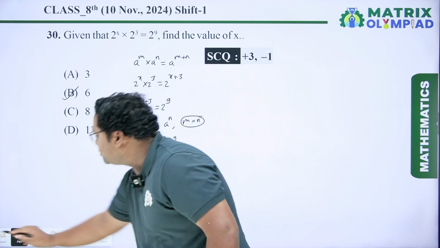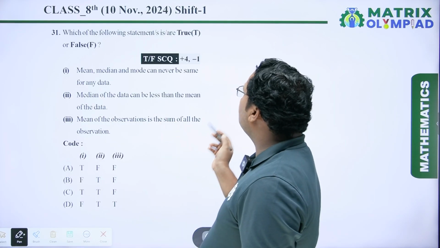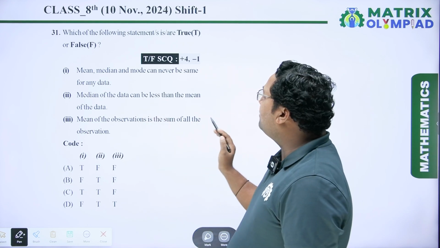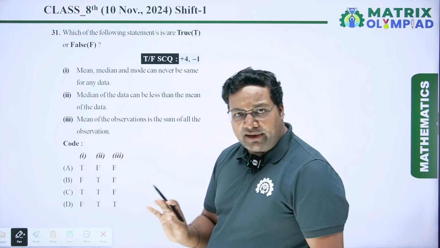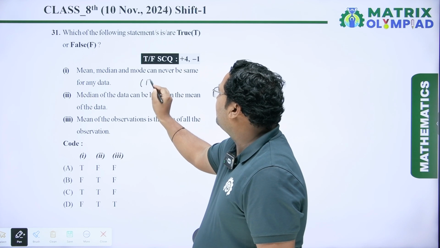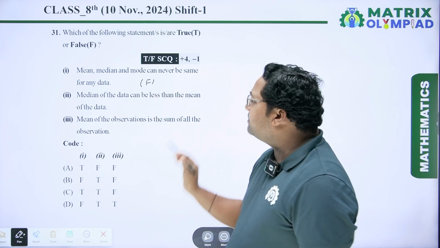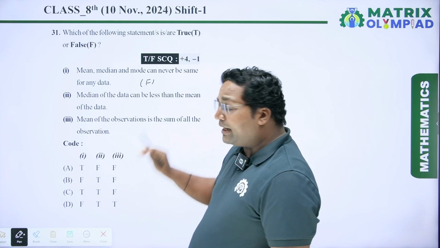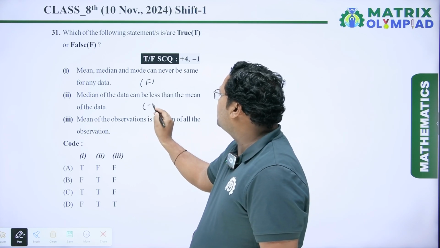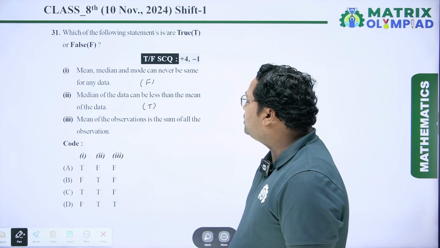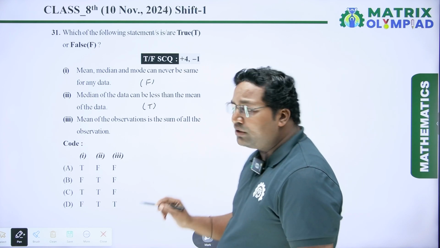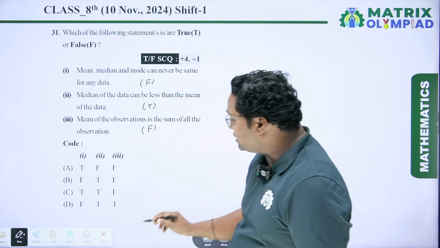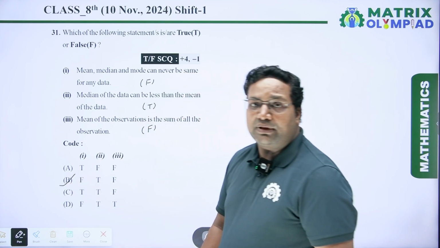Now coming to the next question. Which of the following statements are true or false? The first statement is: mean, median and mode can never be the same for any data. It is a false statement. The second statement is: median of the data can be less than the mean of the data. Yes, median can be less than the mean, so it is a true statement. Next: mean of the observations is the sum of all the observations. It is a false statement. So the correct option is FTF, which is option B. So option B will be the correct answer.